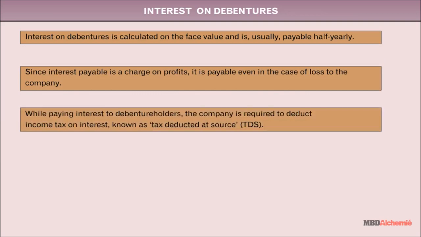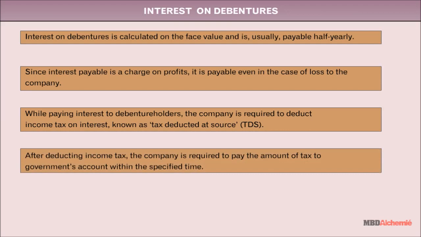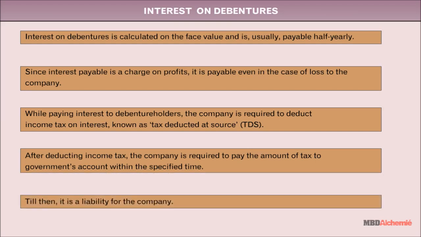While paying interest to debenture holders, the company is required to deduct income tax on interest, known as tax deducted at source. After deducting income tax, the company is required to pay the amount of tax to government's account within the specified time. Till then, it is the liability for the company. Journal entries for interest on debentures are.